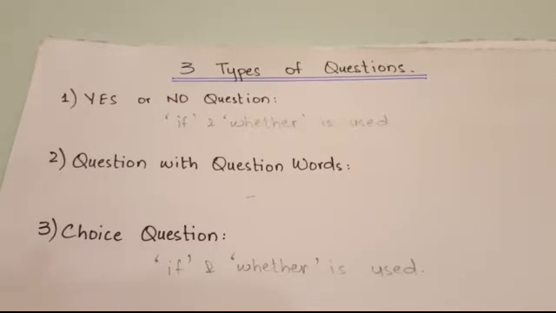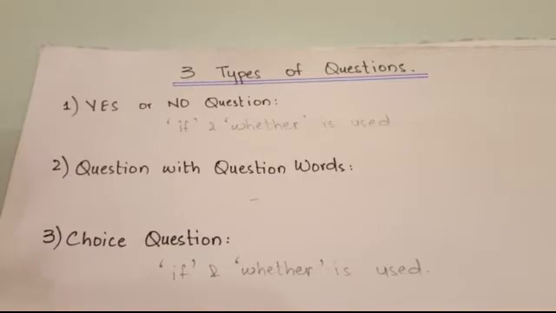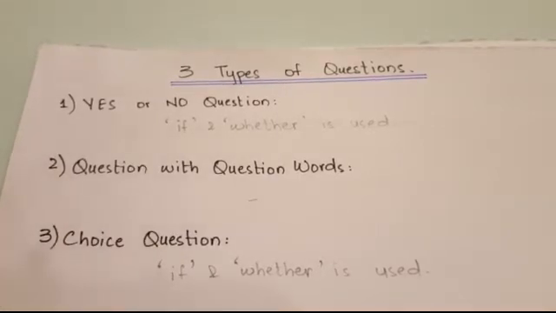For these questions, we need to give proper answers. Alright. Third kind of question is the choice question. Choice questions, this is the kind of question in which you are given a choice. For example, if I say, do you prefer coffee or tea? So here you have been given an option to pick one out of the tea and coffee. So this is the kind of question.